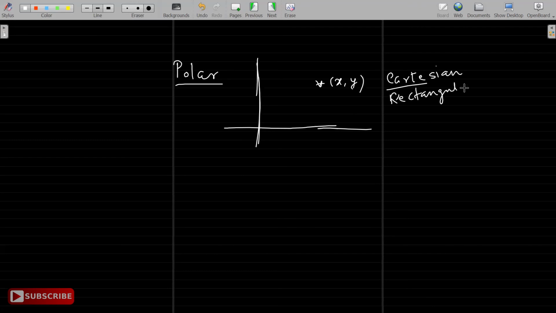Essentially, the basic region as far as integrals are concerned is a rectangle, whereas any point I can also represent using another set of parameters: r, the distance from the origin, and theta, the angle made with the positive x-axis. This set (r, theta) of coordinates is called polar or circular coordinates.